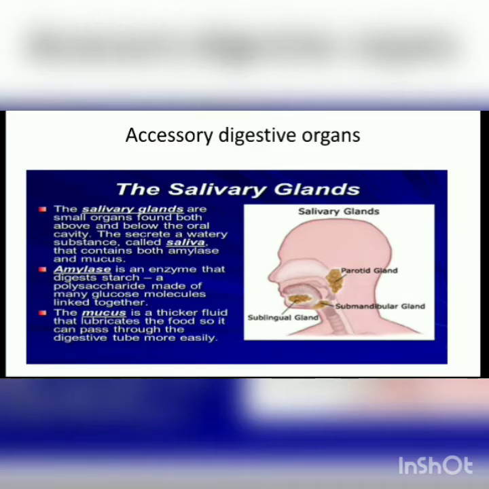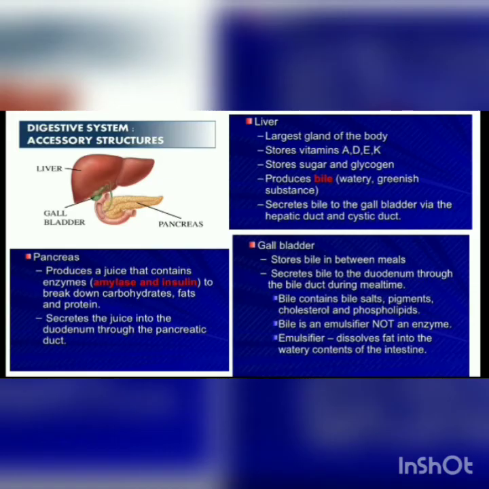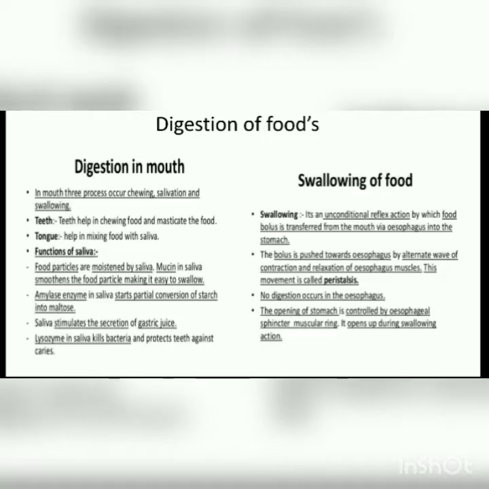Some accessory digestive organs are also present in the human digestive system. First is the salivary gland. Salivary gland secretes saliva, which contains amylase enzyme, which digests starch. Liver is the largest gland of our body; it stores vitamins A, D, E, K, and stores sugar and glycogen. Pancreas is both endocrine and exocrine. Both glands produce juice that contains enzymes, amylase, and insulin to break down carbohydrates, fats, and protein. Gallbladder stores bile between meals. So we can move to the physiology of digestion.